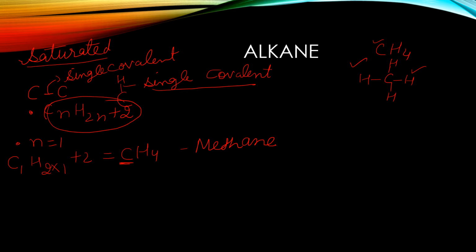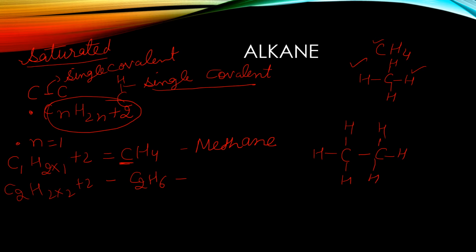If we substitute the value n=2, the formula will be C2H6. When we are making the structure of this, we have two carbons and the carbon valencies are satisfied by single covalent bonds. Since the carbon-carbon linkage is a single covalent bond, we will use the suffix ane. In this way, you can prepare a number of carbon atom series, or homologous series.